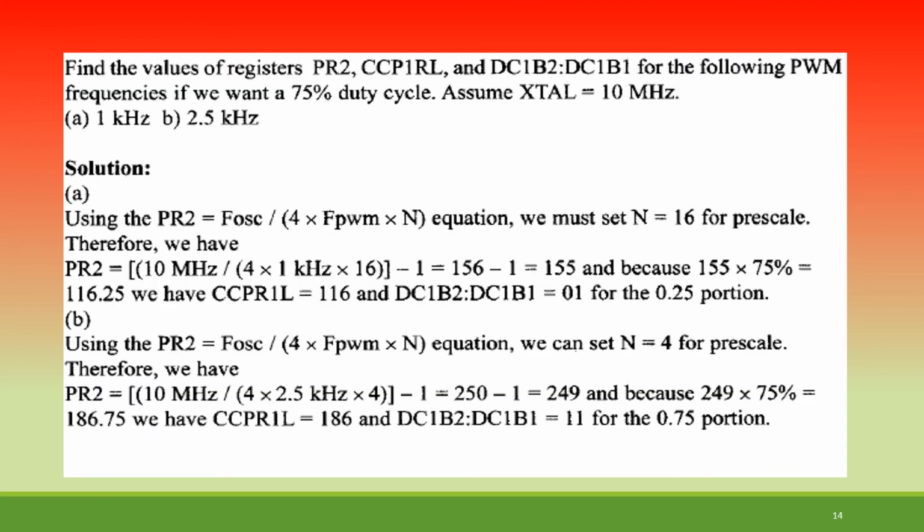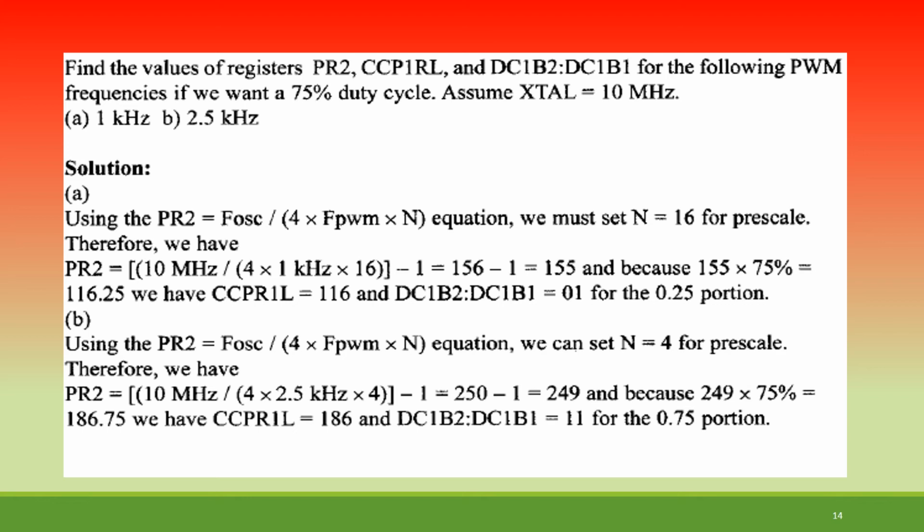Now, as an example, I have illustrated two frequency values. The crystal frequency is assumed as 10 megahertz. Now CCPR1L and DC1B2, DC1B1: how are we going to give them? PR2 is equal to F oscillator divided by (4 × F PWM × N). Suppose we take N equal to 16 prescale, and that will be 10 megahertz, the crystal frequency, divided by (4 × 1 × 16) minus 1. So 156 minus 1 comes out to be 155.